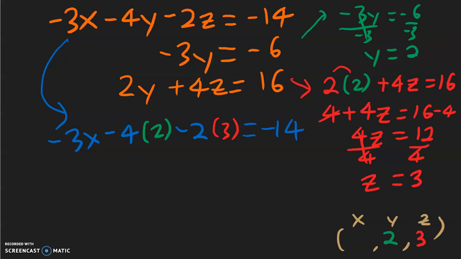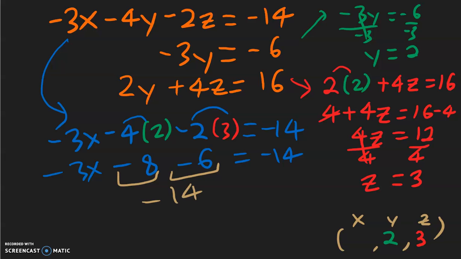Okay, now to multiply, -4 times 2 is going to be -8. -2 times 3 is going to be -6. Everything else can copy. And we see that the like terms are -8 minus 6, which is going to be a -14. Everything else, just copy. -3x equal to -14.